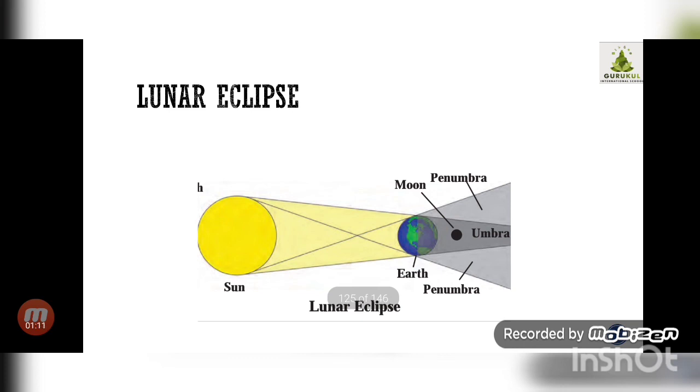If the whole moon comes in the shadow of the earth, it is a total lunar eclipse, and at other times it is partial. When the shadow of the earth is cast only on some part of the moon, then it is a partial lunar eclipse. We can watch the lunar eclipse with the naked eyes. For the solar eclipse, I told you that you should not watch the eclipse with the naked eyes, but for lunar eclipse there is no such restriction.